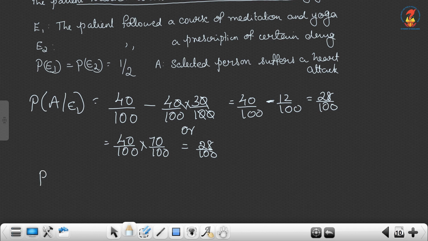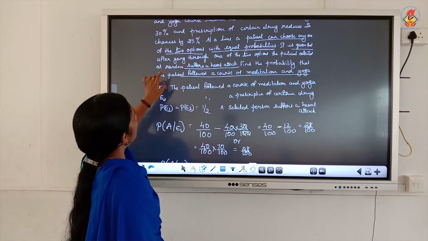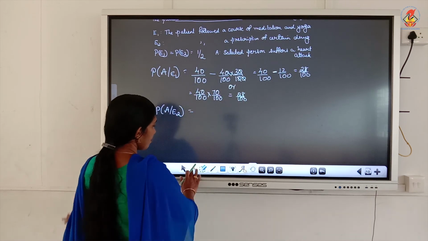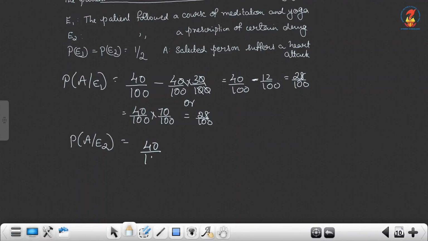P of A given E2. What is E2? The patient followed a prescription of a certain drug. So the use of drugs reduces the risk by 25%. So how do we write that? 40% minus, when we use the drug, 40% of 25%.